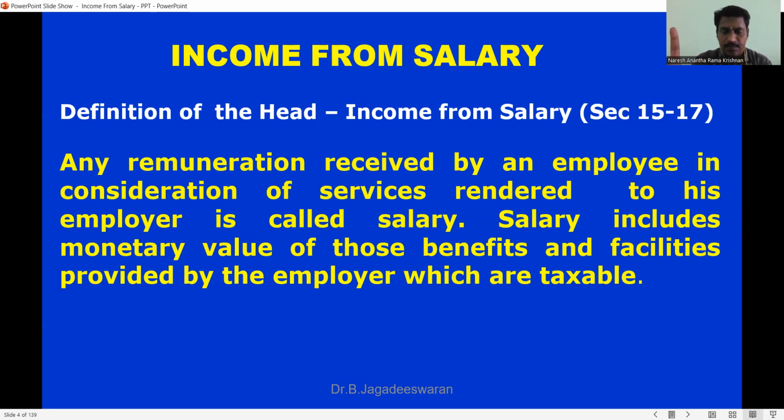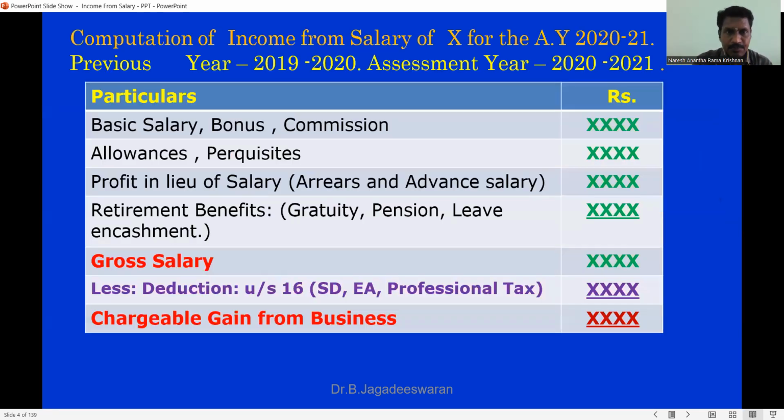Salary is not a single income. It is a combination of different incomes like basic salary, dearness allowance, house rent allowance, provident fund, and profit in lieu of salary. So many components together are called salary. It is a combination of different incomes, which is called gross salary.